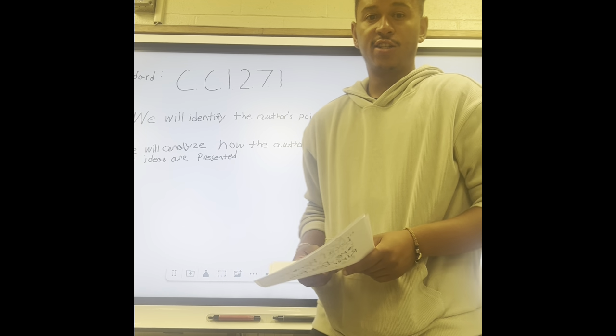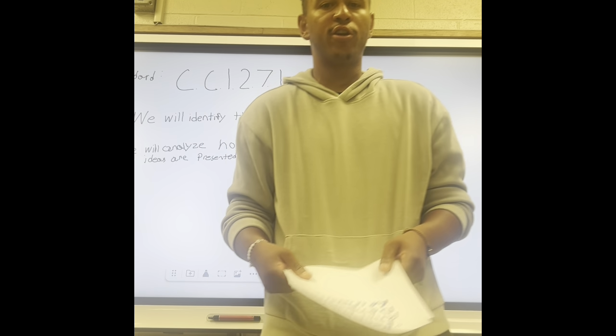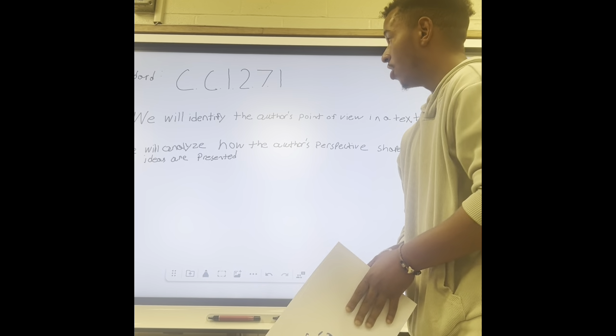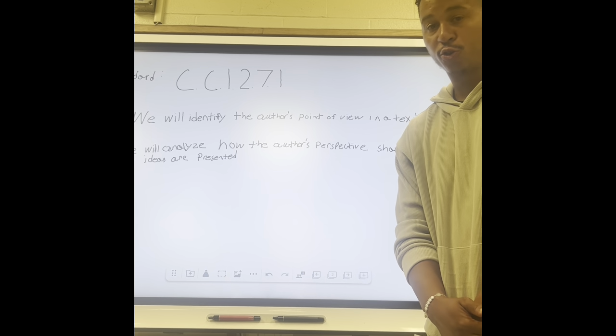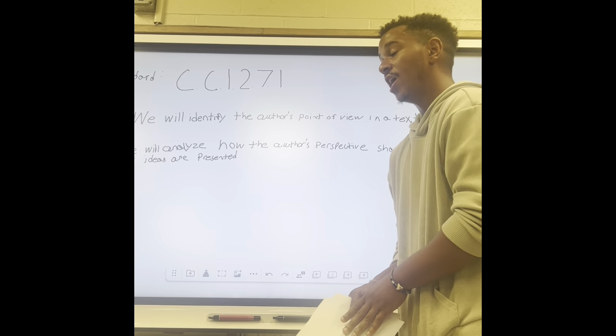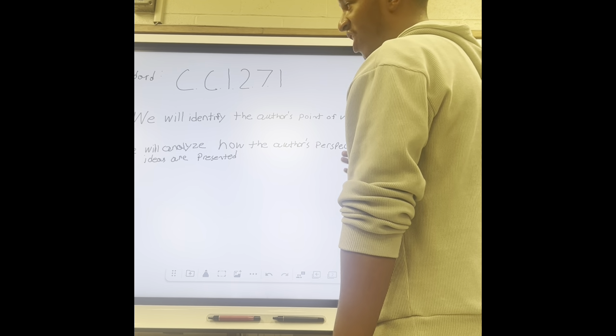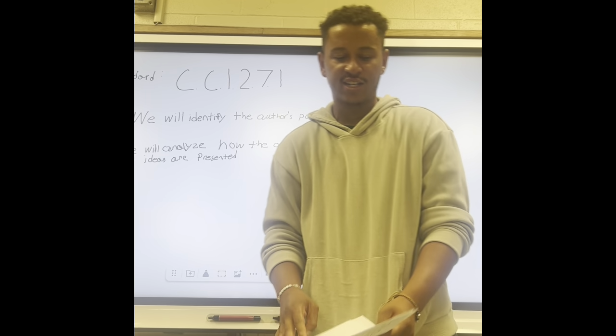For today's lesson, we are going to work on point of view and perspective. The two objectives that we are going to reach today are: we will identify the author's point of view in a text, and then we will analyze how the author's perspective shapes the way ideas are presented in a text.